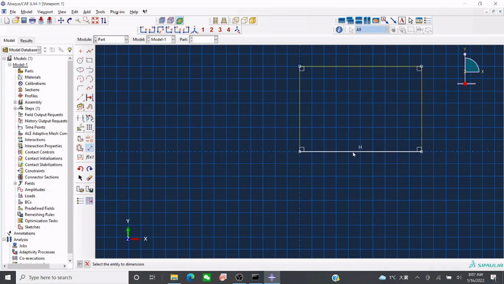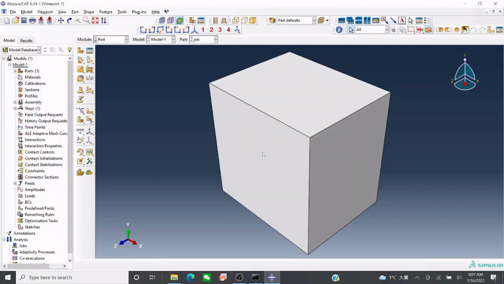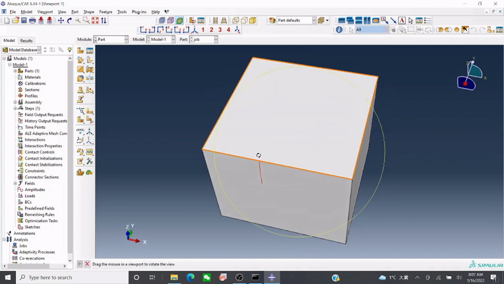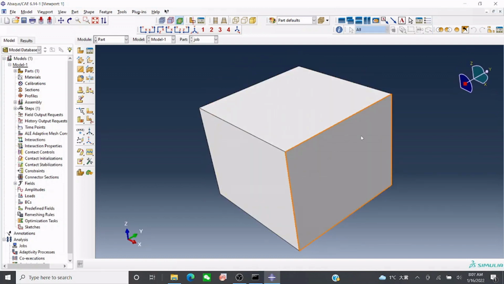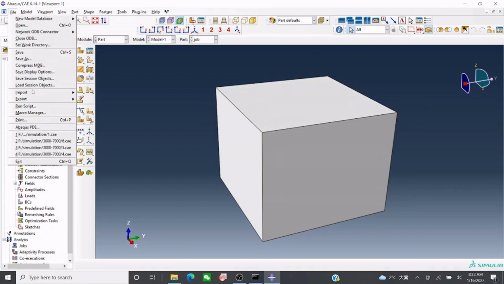Now give some standard values to it, like suppose I want to make it 5 mm length and 5 mm wide. Once it is done, let's click done. I can give a height of 4 mm. So this is our rectangle workpiece. Once you design your workpiece, now you need your cutting tool. I have designed my cutting tool on CATIA. I will import that.